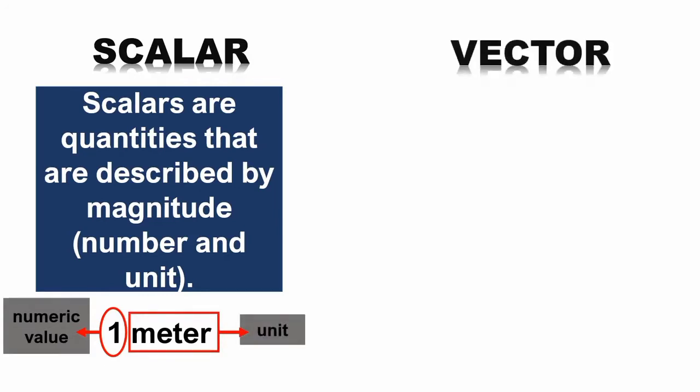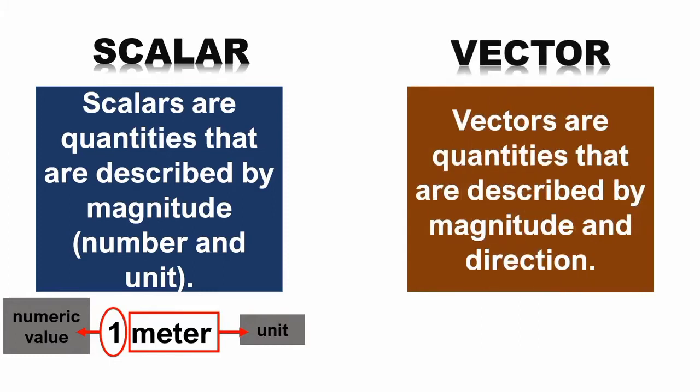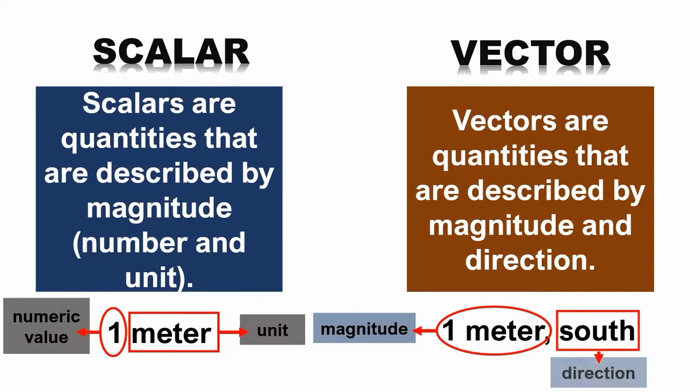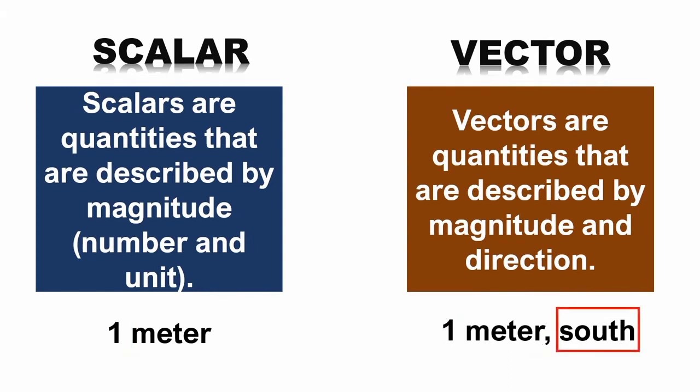Vectors, on the other hand, are quantities that are described by magnitude and direction. For example, 1 meter south. 1 meter is the magnitude and south is the direction. Again, take note the difference of the quantities is the presence of the direction.